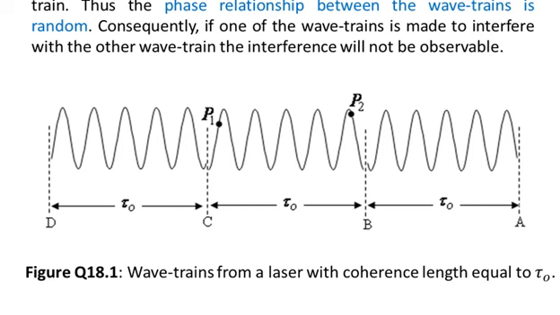We have shown P1 and P2, any two points on the same wave train. At point A, point B, point C and point D, there is a discontinuity between the wave trains. So a mismatching, that is a discontinuity of phase, will occur between two consecutive wave trains. The caption is: wave trains from a laser with coherence length equal to tau naught. So you see that each wave train has a coherence length equal to tau naught.